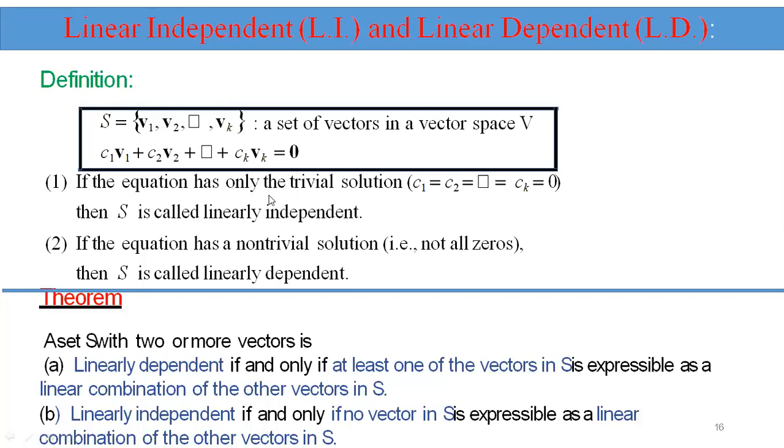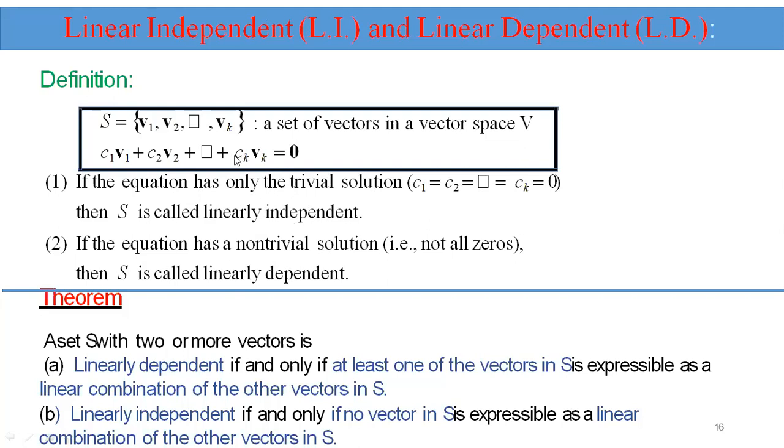If the equation has only the trivial solution, c1 equal to c2 equal to ck equal to 0, then S is called linearly independent. If the equation has a non-trivial solution, that means not all zero, then S is called linearly dependent.